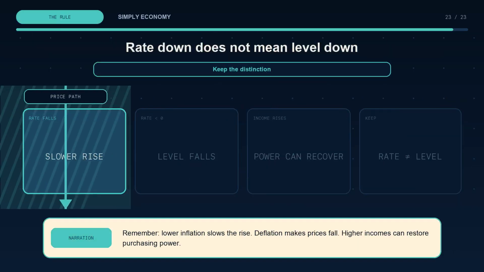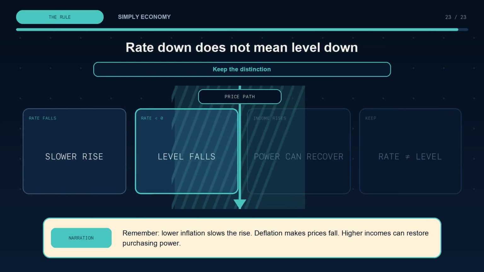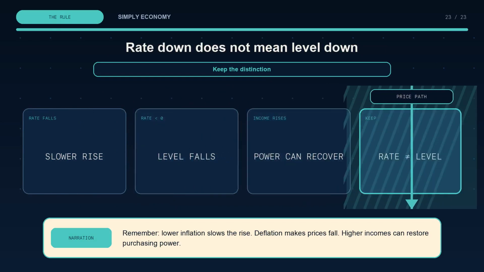Remember, lower inflation slows the rise. Deflation makes prices fall. Higher incomes can restore purchasing power.